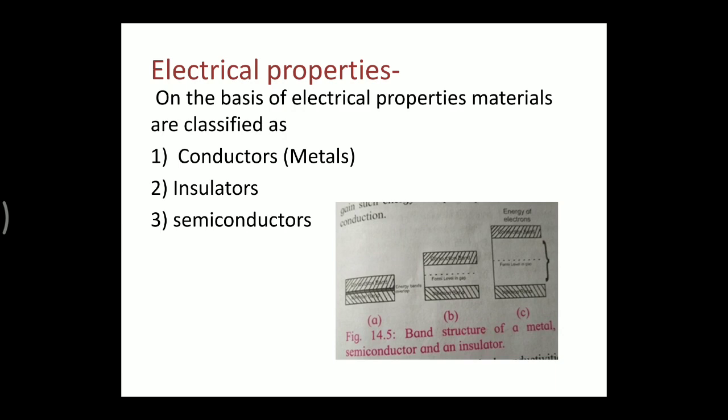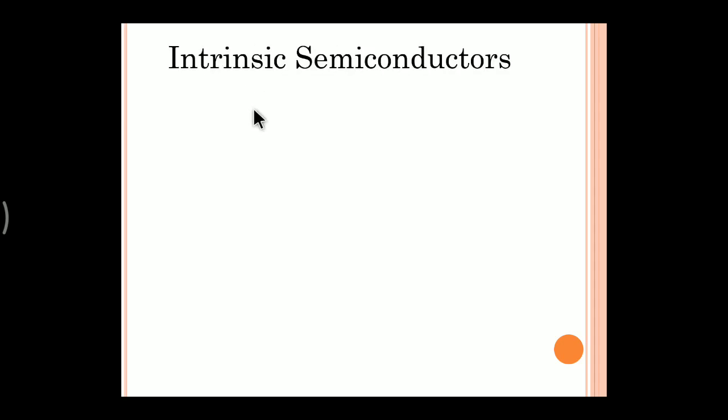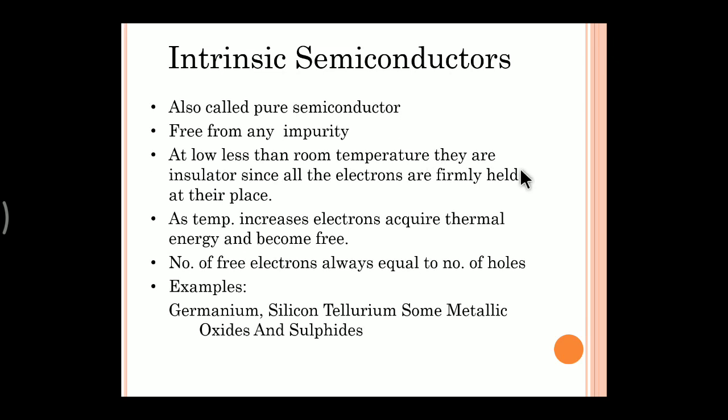Okay, partially. So there are basically two types of semiconductors: intrinsic semiconductor and extrinsic semiconductor. An intrinsic semiconductor is a pure semiconductor that doesn't contain any type of impurity in it. So what are the examples of pure semiconductors? Silicon, germanium, and some metallic salts and oxides are also intrinsic semiconductors.